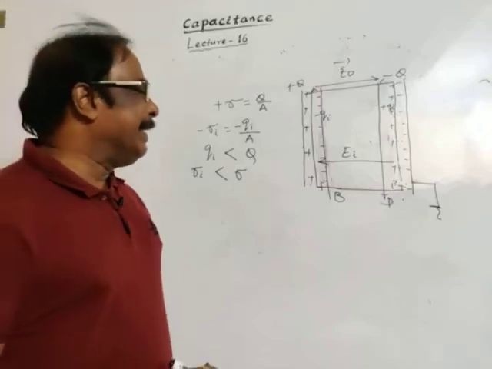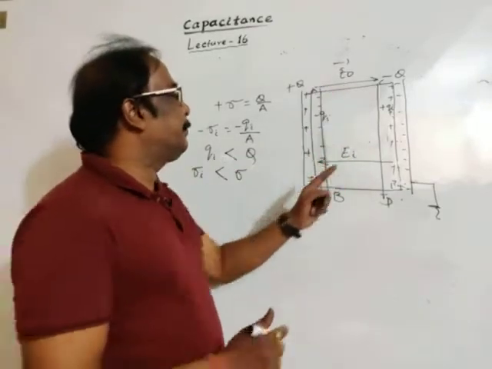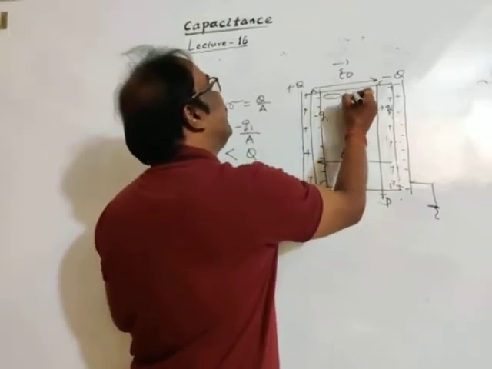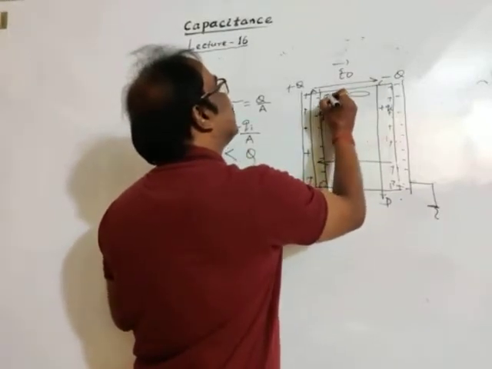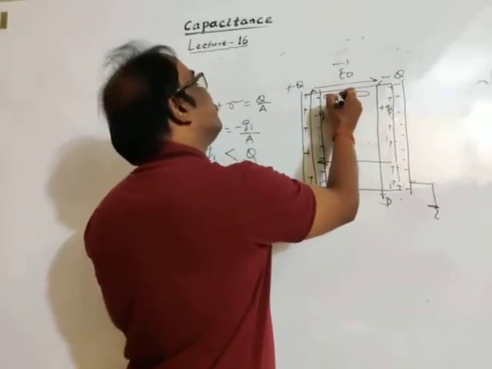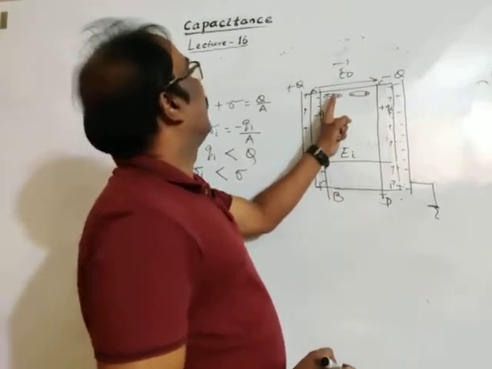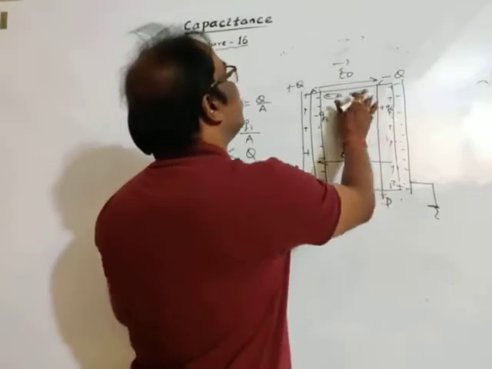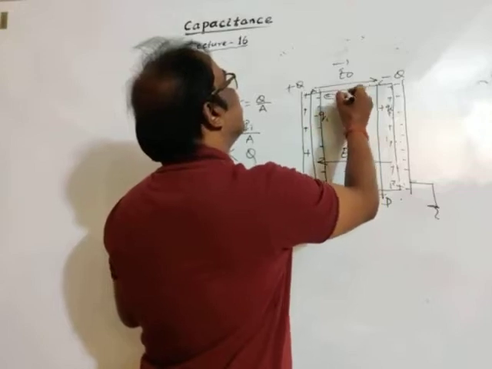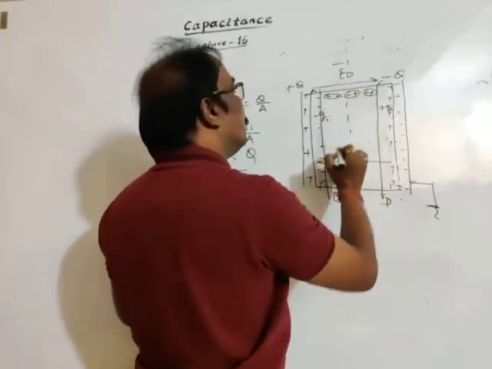Okay, so I erase the diagram, and again I have represented, in between these lines AB and CD, the charges: negative, positive, negative, positive, negative, positive, and so on.